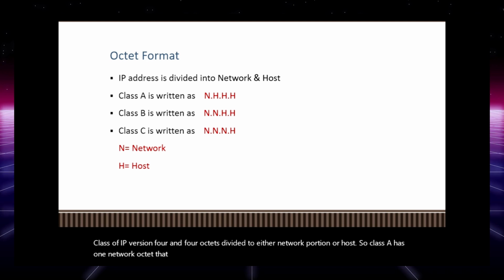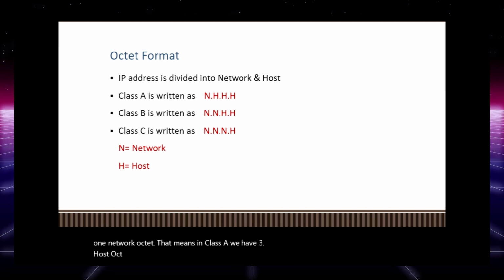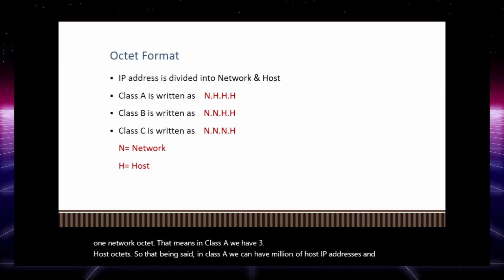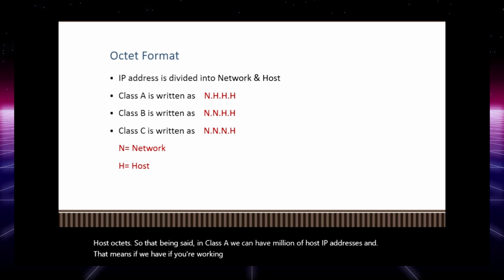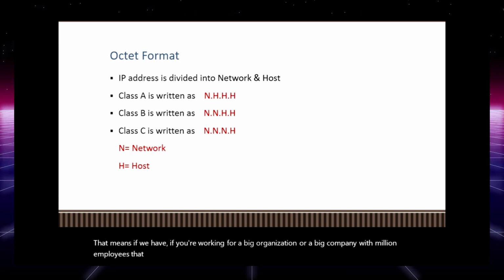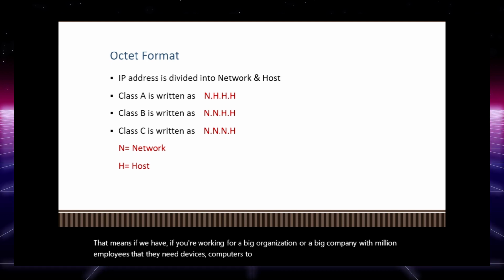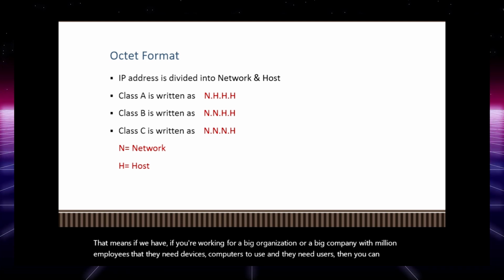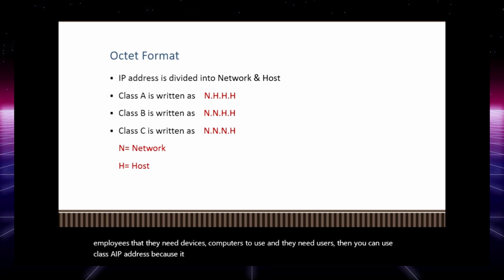That means in class A we have 3 host octets. So in class A we can have millions of host IP addresses. If you're working for a big organization or a big company with millions of employees who need devices and computers to use, then you can use a class A IP address, because it gives you around 16 million IP addresses.